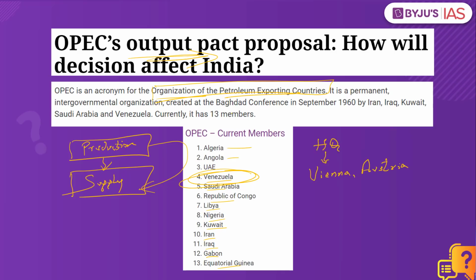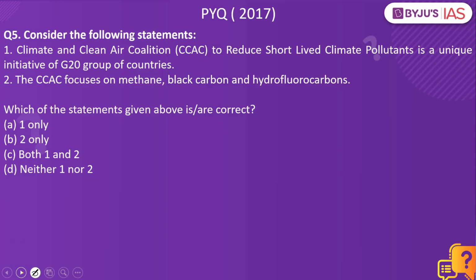Also remember, this intergovernmental organization was created at the Baghdad Conference in the year 1960 by Iran, Iraq, Kuwait, Saudi Arabia, and Venezuela. Currently, it has 13 members. Ecuador was part of this OPEC, but it is no more part of this organization. Now, let's look into the next practice question.